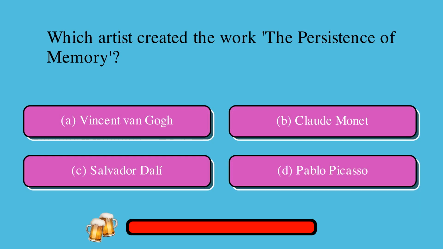Which artist created the work The Persistence of Memory? A. Vincent van Gogh, or B. Claude Monet, or C. Salvador Dali, or D. Pablo Picasso? The correct answer is C. Salvador Dali.